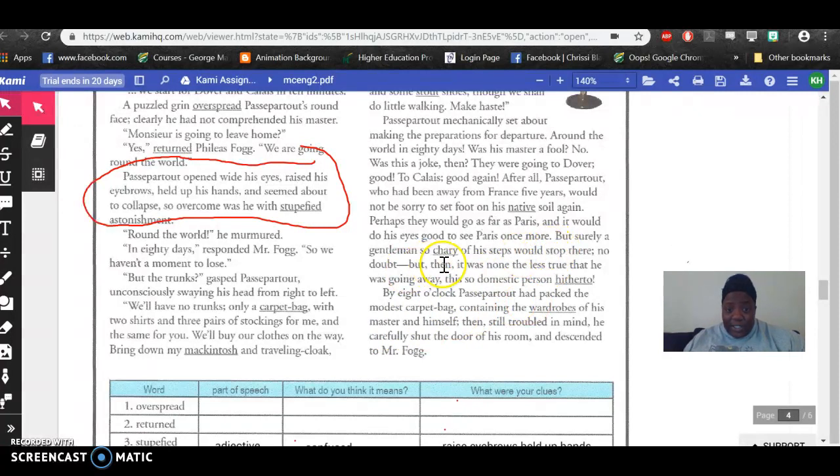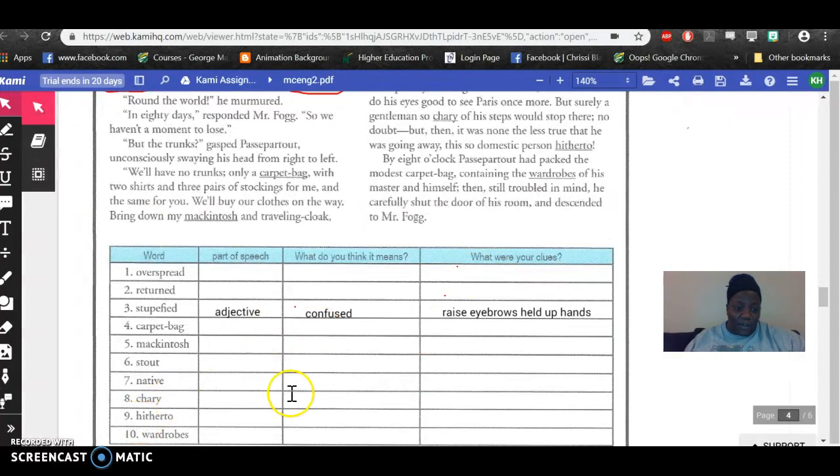So here we go. But surely a gentleman so chary of his steps would stop there. No doubt. But then it was none the less true that he was going away. This so domestic person, hitherto. Okay. So by this word right here, what's it going to mean? So I'm thinking it's going to mean something that has to do kind of almost like the opposite in this part of the phrase right here. But surely a gentleman so chary of his steps. Less than sure that he's going away. So okay. So I'm reading again to myself, looking for my keys to figure out if I can understand what it means. What do I think it means?